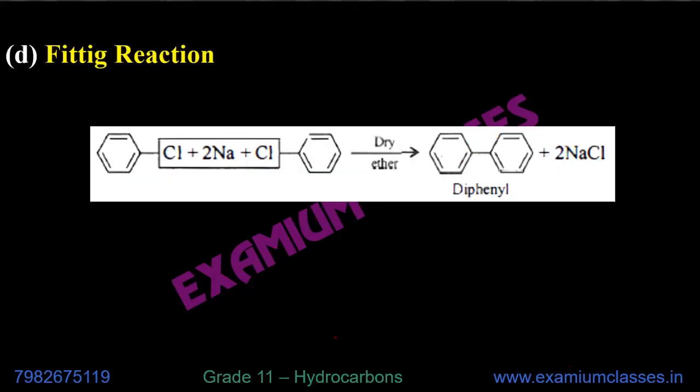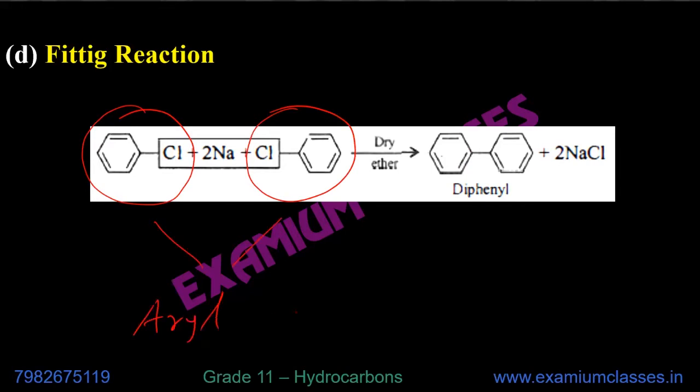In Fittig reaction, both are aryl halides. So you get only C6H5-C6H5, diphenyl.